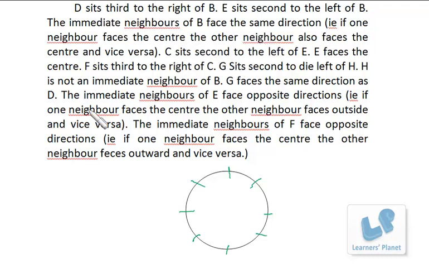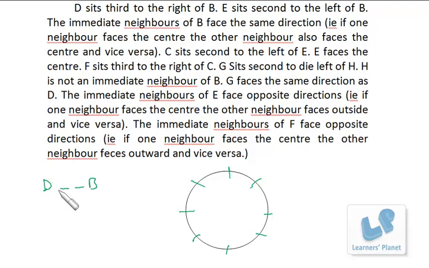Now D, we know that the distance between D and B is two people, right? D sits third to the right of B, but we don't know whether D or B are facing inside or outside. Because if D is facing the center, then right and left will be different from if it's facing outward. So we do not mark any of them as of now, but we know that there are two persons sitting between D and B.